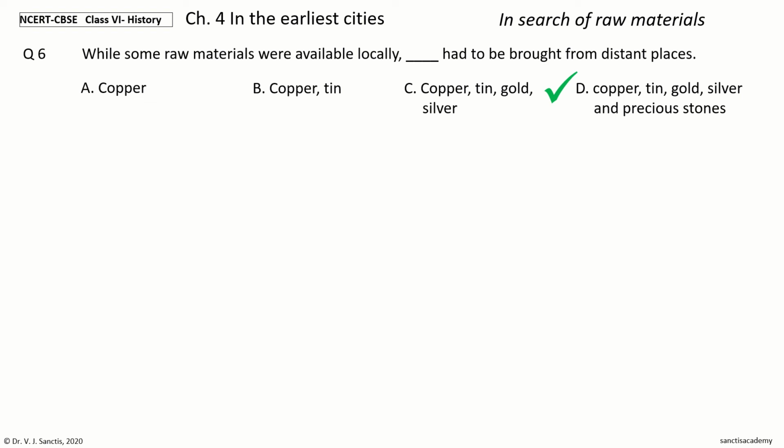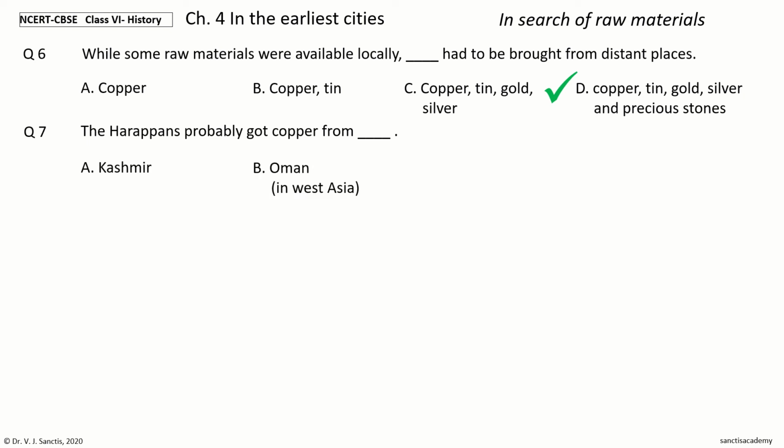distant places. Next question. The Harappans probably got copper from dash. The options are Kashmir, Oman in West Asia, Rajasthan, present day name, B and C. Your time to choose. And the answer is B and C. So, the Harappans probably got copper from Oman in West Asia and Rajasthan, present day name.